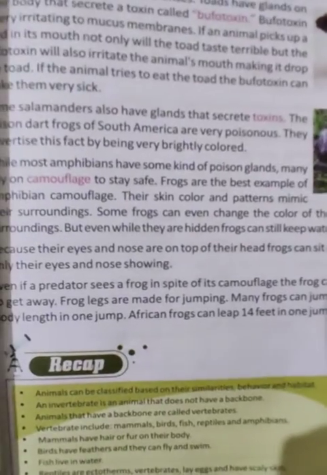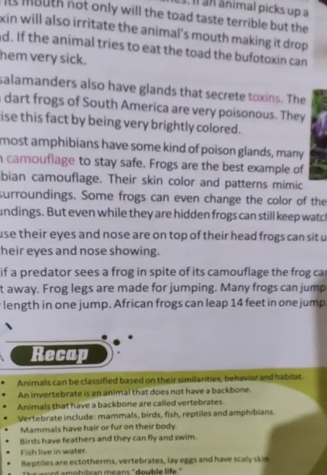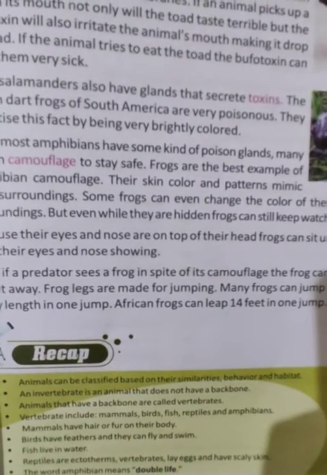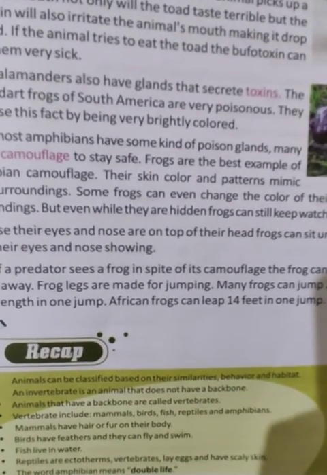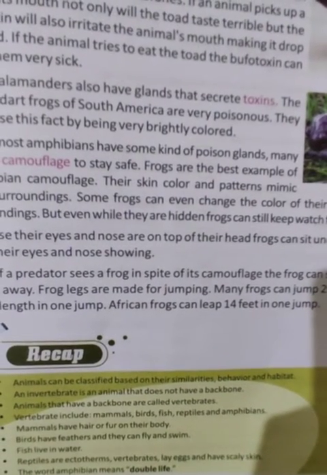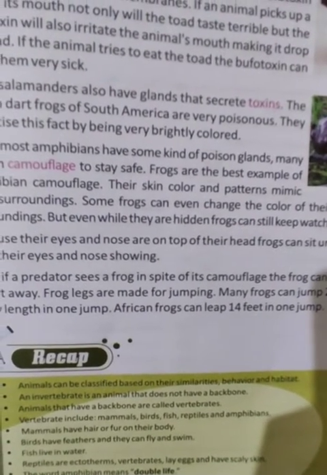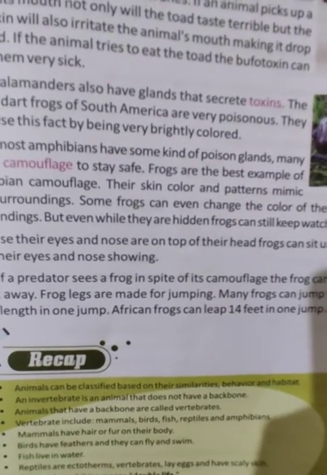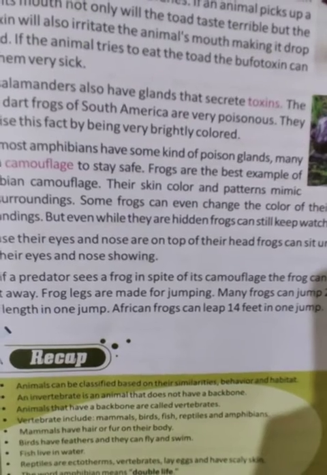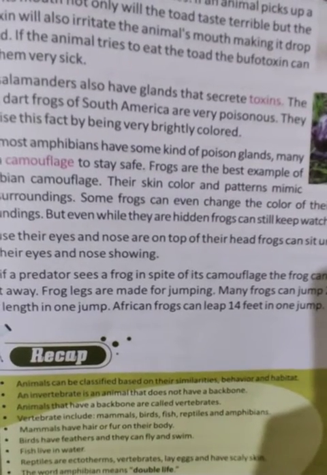So students, hope you understood this chapter. In this chapter we have studied the classification of animals, how they are classified on the basis of their behavior and habitat. Invertebrates are animals that do not have a backbone. Animals that have a backbone are called vertebrates. Vertebrates are divided into five groups: mammals, birds, fish, reptiles and amphibians.